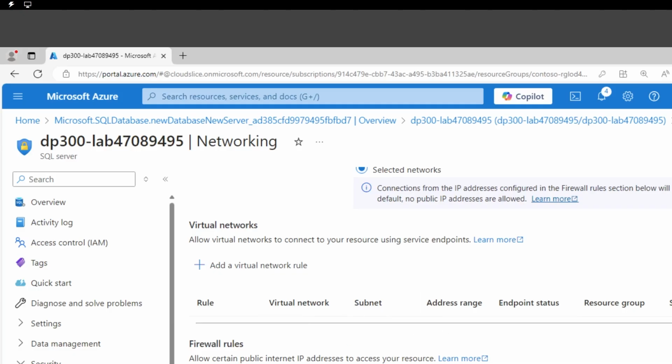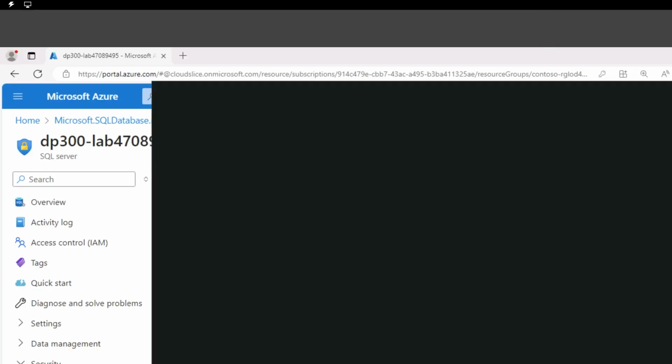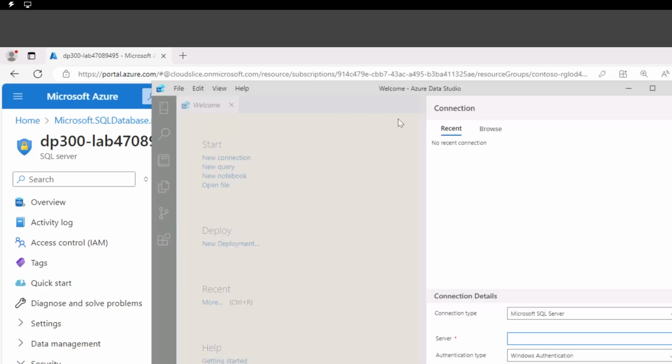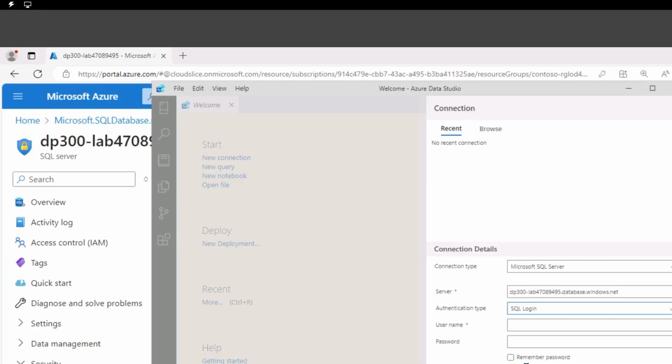Now that we've selected the networking component for the security access, let's go ahead and open Azure Data Studio. I'm going to be connecting from my lab VM through Azure Data Studio. The first time I open it, it's probably going to ask me if I want to update it. If not, I'm just going to open a new connection. This is where I'm pointing to that server name that I collected before. Next, authentication type. Do I want to keep Windows authentication? Well, no, because we set it up for SQL login.